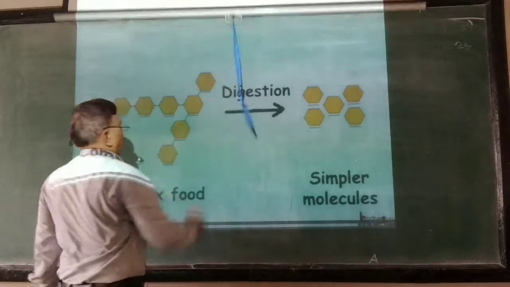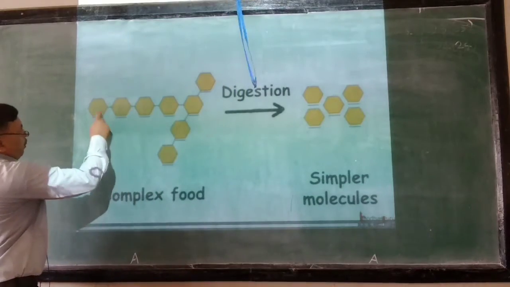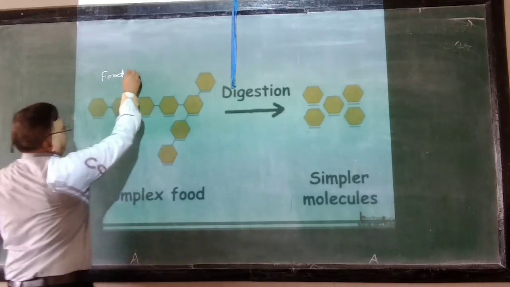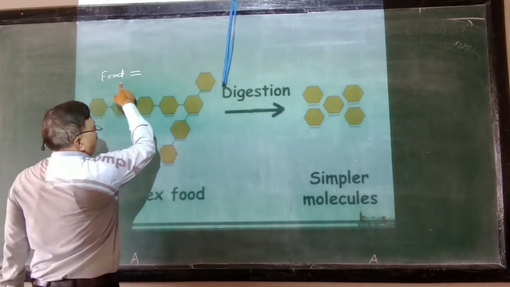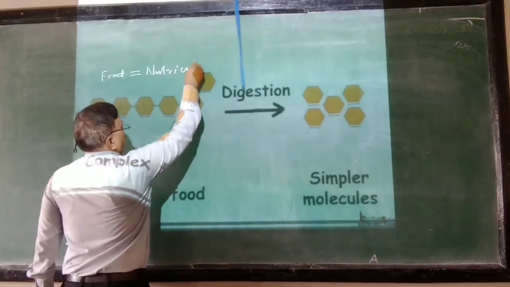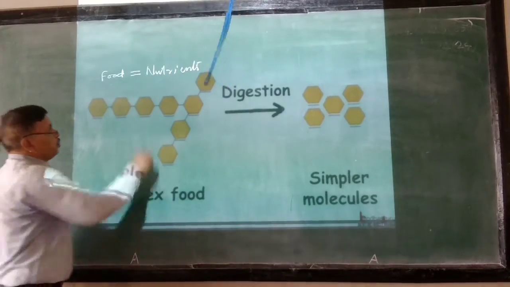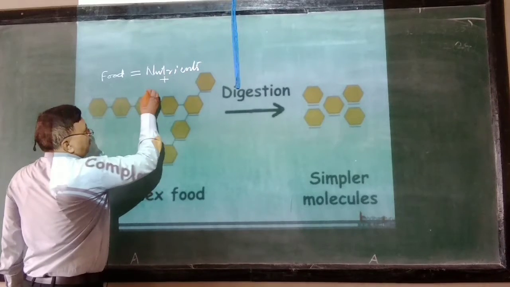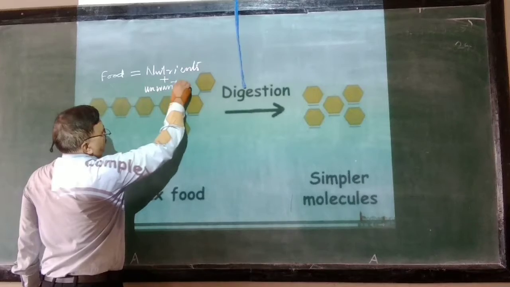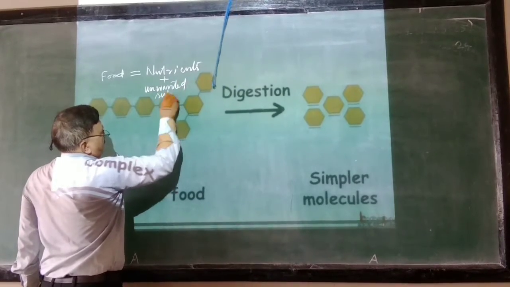See, you see this food is made up of what? The nutrients plus unwanted substances.